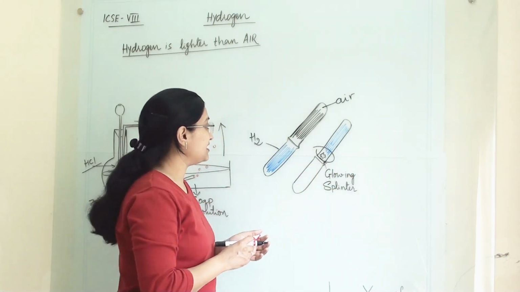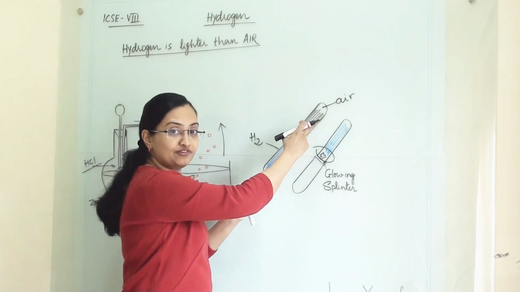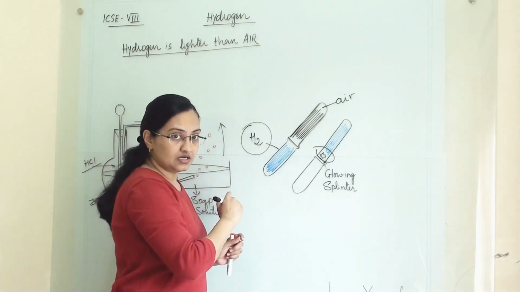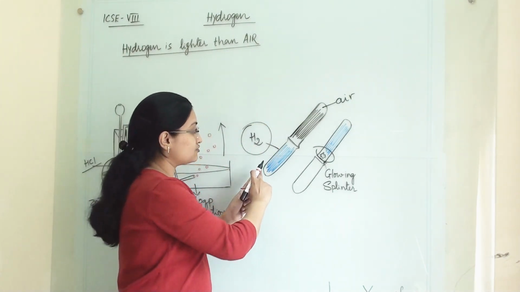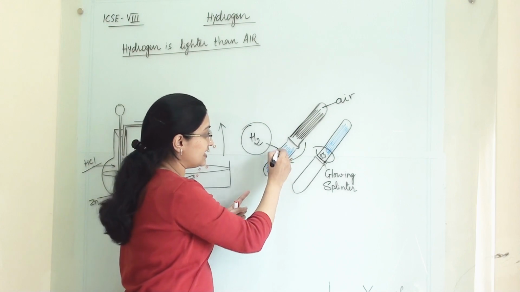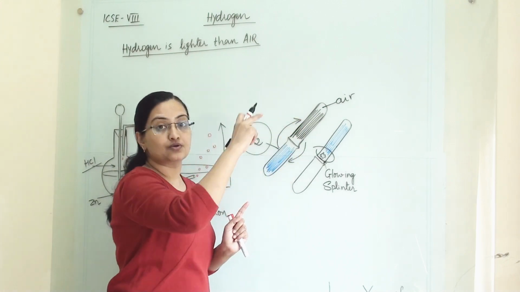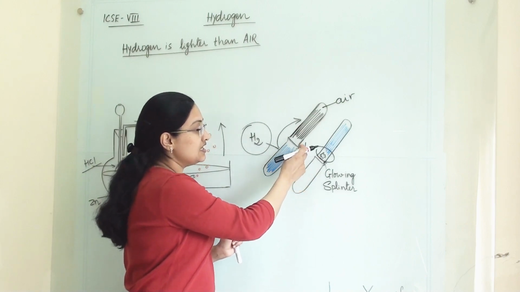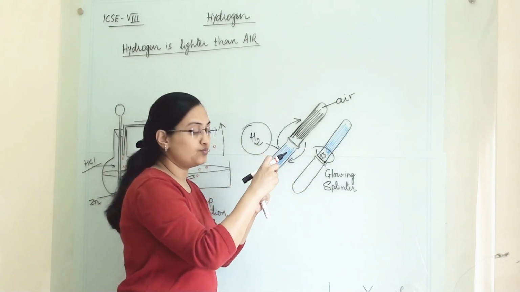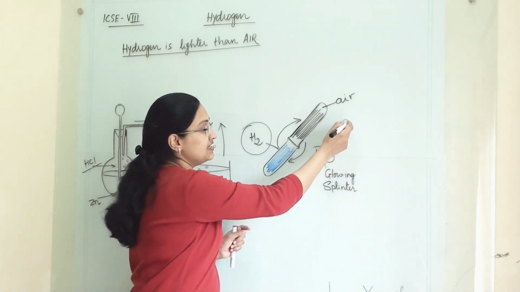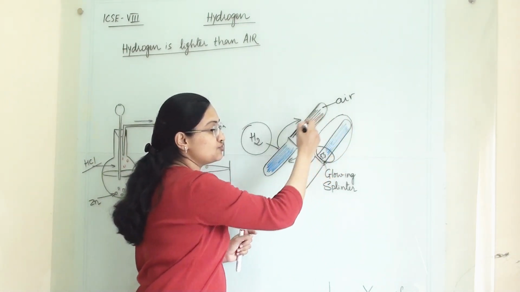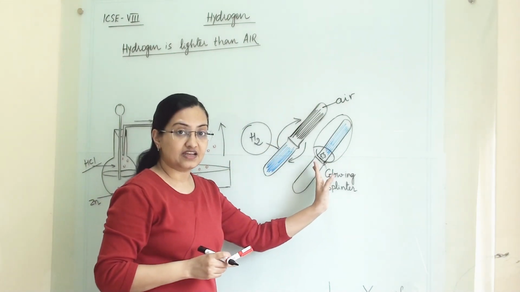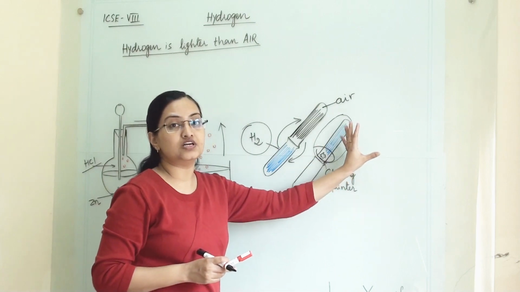So what has happened is, when you placed the air-filled test tube on top of the hydrogen gas, hydrogen gas being lighter than air, the air has come down and the hydrogen gas has gone up. So when you take a glowing splinter in between the two test tubes, you can see the spark near the test tube which remained at the top, because hydrogen gas is lighter than air and it has shifted towards the top.